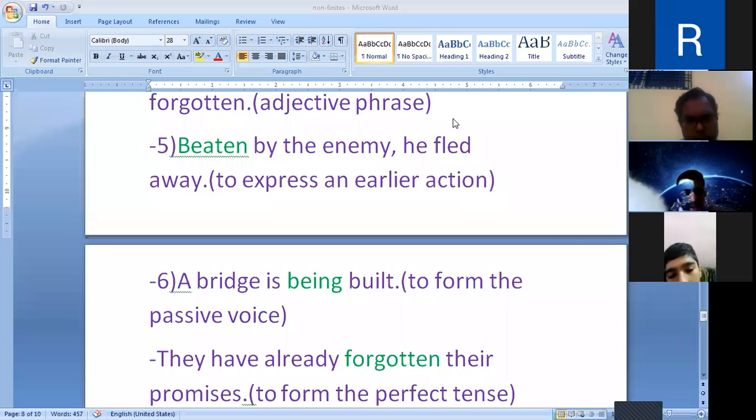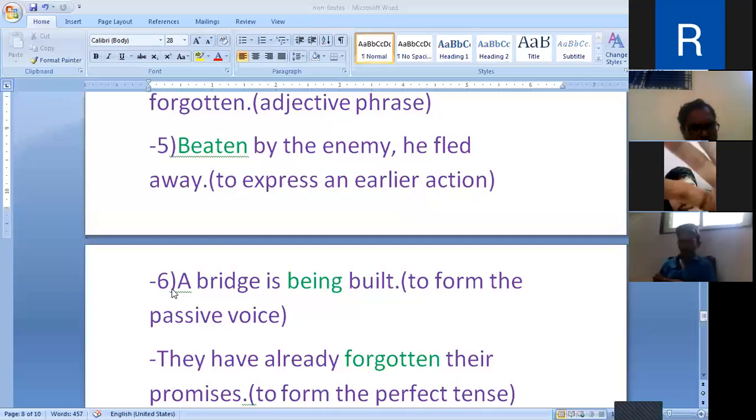Sir, why is being used with the past participle? You have said that we have to use V3, the verb third form.